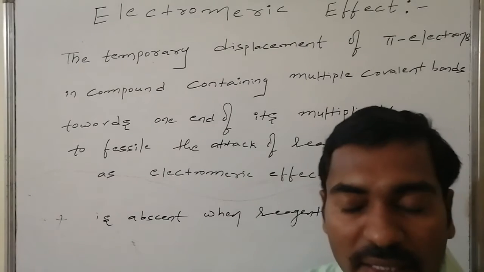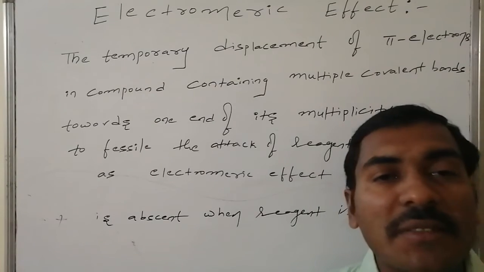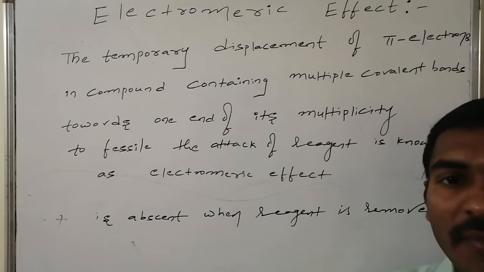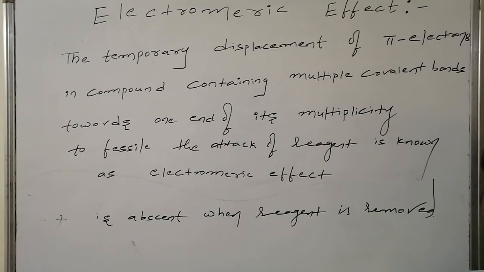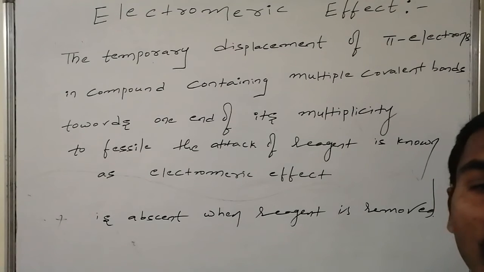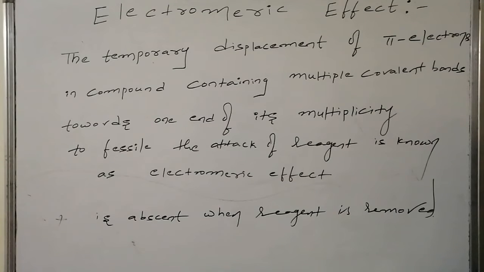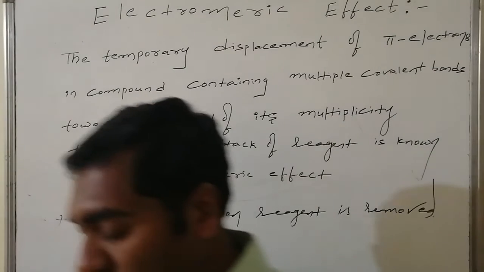This effect is observed only in the presence of the reagent. If the reagent is removed, this extra dispersion of charges vanishes. Thus it is possible in the presence of the reagent, and when the reagent is removed it becomes normal, that is, it is absent when the reagent is removed. This is known as the electromeric effect.